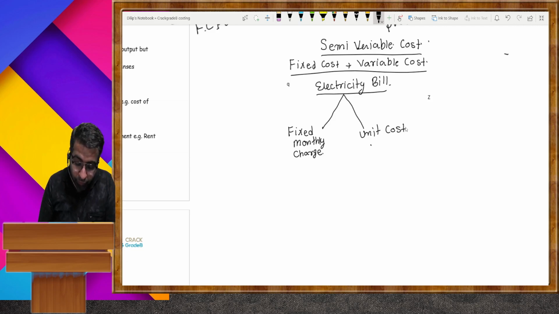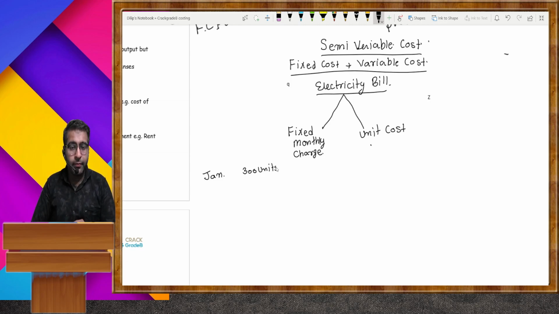Like in the month of January, you are using 300 units of electricity. In January, you are consuming 300 units of electricity. Fixed charges are around 1000 and the per unit cost is 8 rupees. So 8 multiplied by 300 equals 2400.